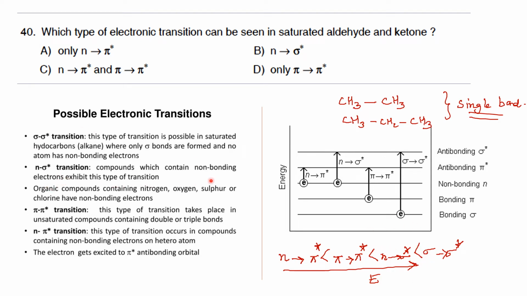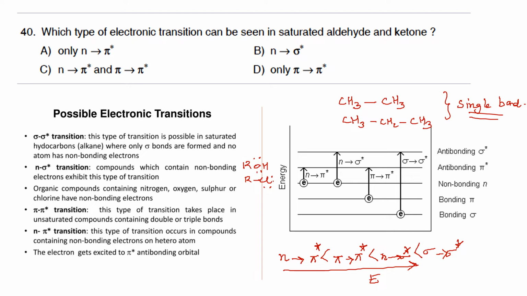Okay, now coming to the next transition, which is n to sigma star. n to sigma star transitions are seen in compounds which contain non-bonding electrons. For example, if you consider alcohol, alkyl halide, etc. You can see that there is a lone pair of electrons on the halogen and oxygen atom. So these compounds usually exhibit n to sigma star transition.